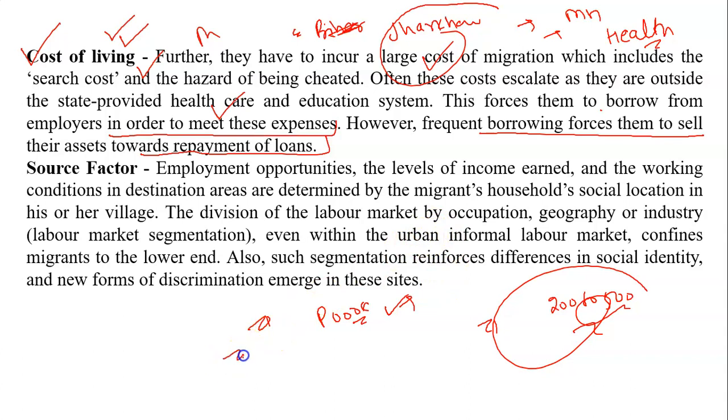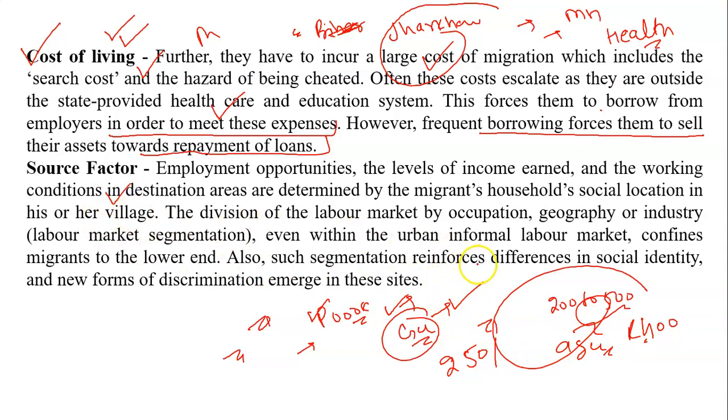For example, if a person is coming from Bihar to Gujarat, an employer in Gujarat will ask these poor people to work at the rate of 250 against the rate which he has already decided for other workers, like 400 rupees. So this will depend upon the source factor.